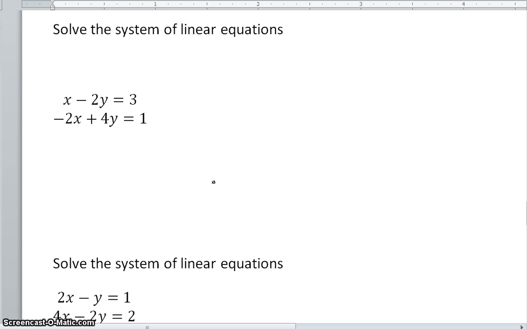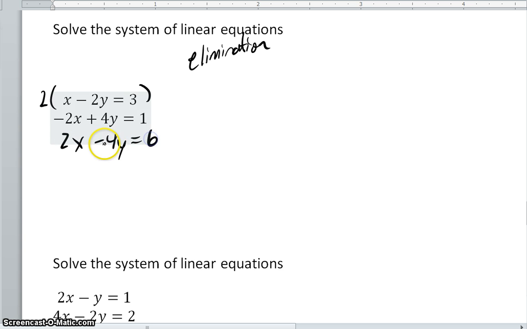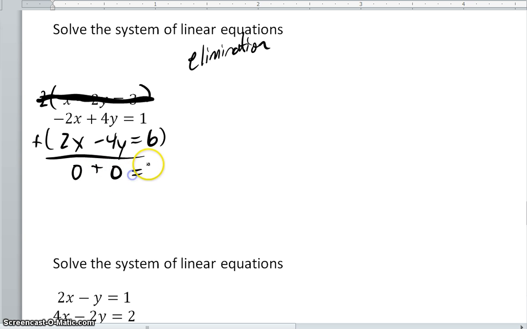So I'm going to talk real quick about these types of problems, and I'm going to use elimination. You can use substitution, but I'm going to show you what happens. Again, we have this system, and I'm going to get these variables so that they match up. So I need to times this first equation by 2. So I get 2x minus 4y equals 6. And as you can see, I'm no longer going to use this. This is my new equation in my system. So if I add these two equations together, I get negative 2x plus 2x, that's 0. Negative 4y and a positive 4y is 0, equals 7.